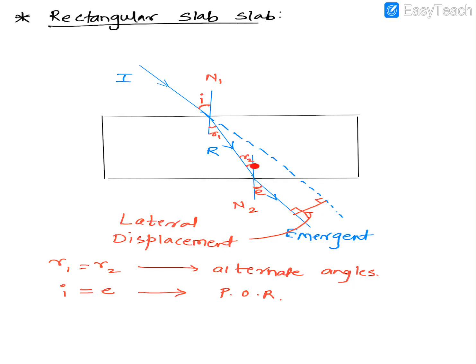Got it? So see if you understood or not. If not, then we'll do it in the live class, so don't worry about it. So I is equal to E because of what? Principle of reversibility. And another very important thing to note here: remember these two surfaces were parallel, and only when these two surfaces are parallel, only then these two light rays are parallel, that is the extended incident ray and the emergent ray. Got it? So the medium we had out here is air, here it is glass, and here again it is air.